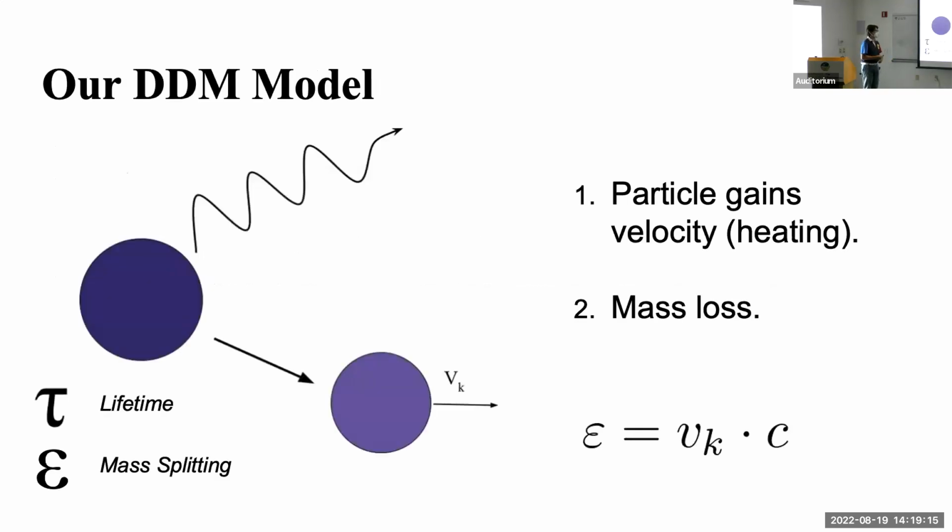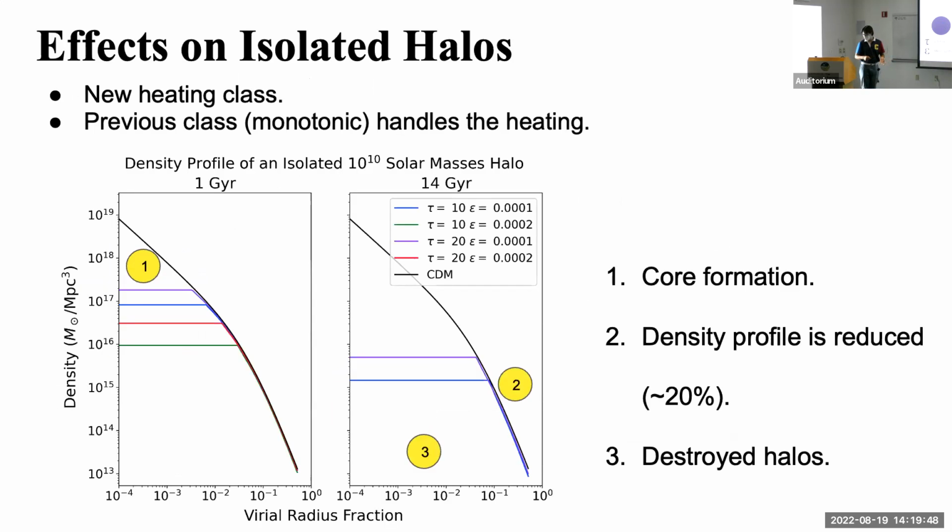So for our decaying dark matter model, we will be modeling the very simple decaying dark matter model that I showed earlier. Just as a refresher, it's a massive particle decaying to a less massive daughter particle and some radiation. There are two important things that happen during this decay. The first one is that the daughter particle gains some velocity that is proportional to the mass splitting value. This velocity could then be translated into some heating inside of the halo. And the second thing is that this daughter particle has less mass than the parent particle. So there's also some mass loss occurring throughout time inside of the halo. And so we have to model both of those things.